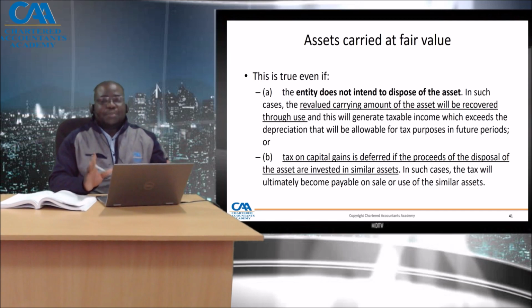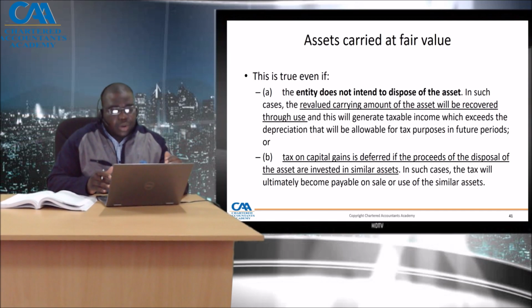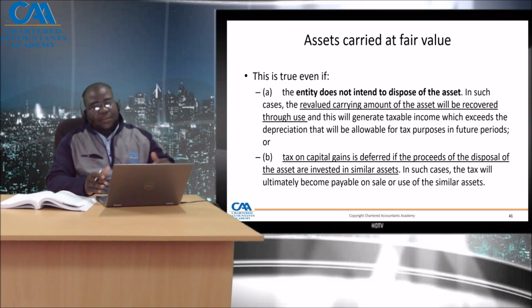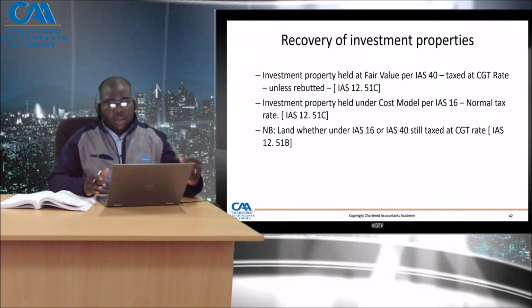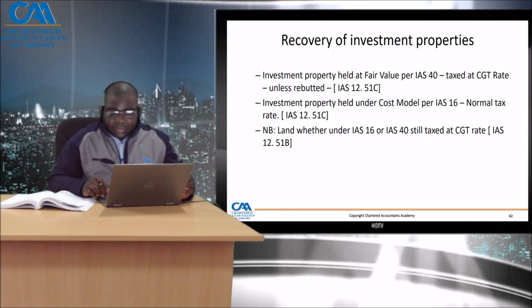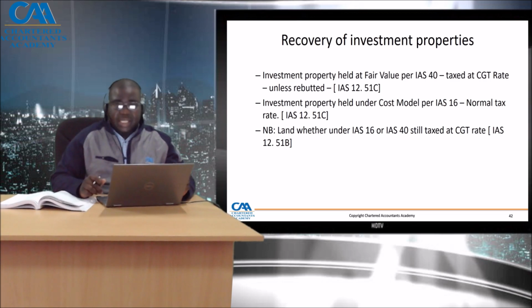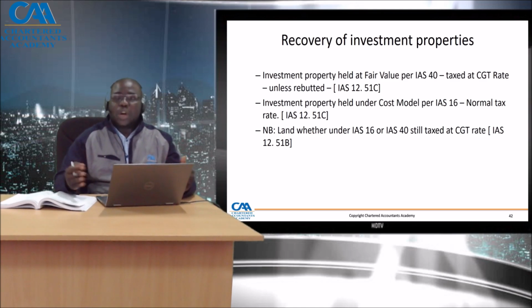Then if you look at paragraph 51B, which looks at non-depreciable assets, right? This deals with the case of non-depreciable assets like land and buildings or revalued assets. In that case, we have to assume that the only way the asset is going to be recovered is through sale. And in that case, we apply a capital gains rate. So we use the CGT rate, e.g. land. Land may not be investment property, but its manner of recovery can only be through sale. It can't be used up.